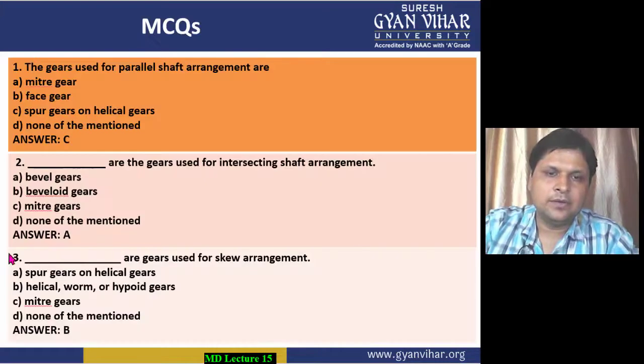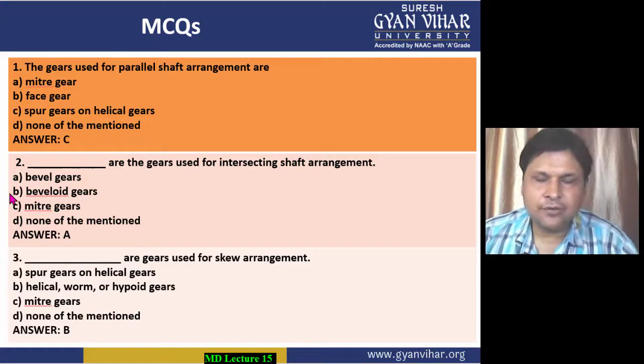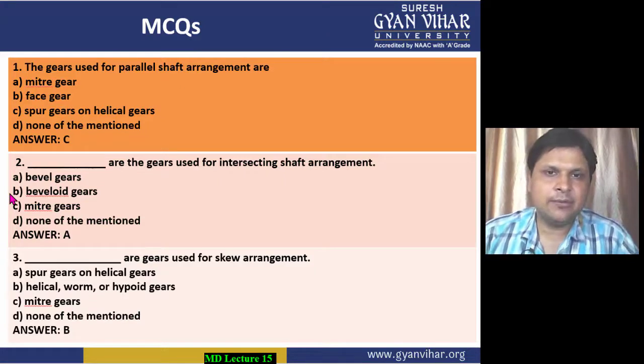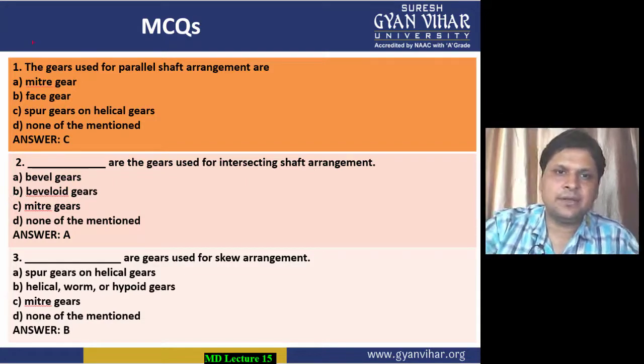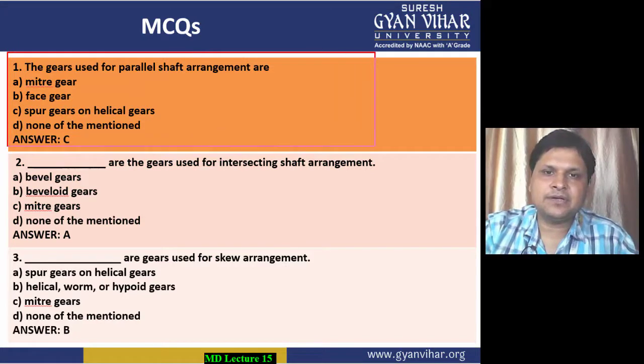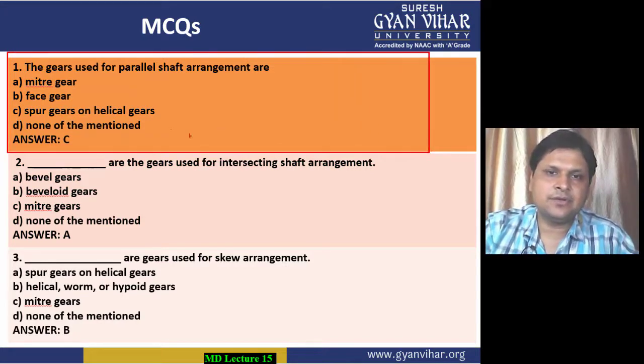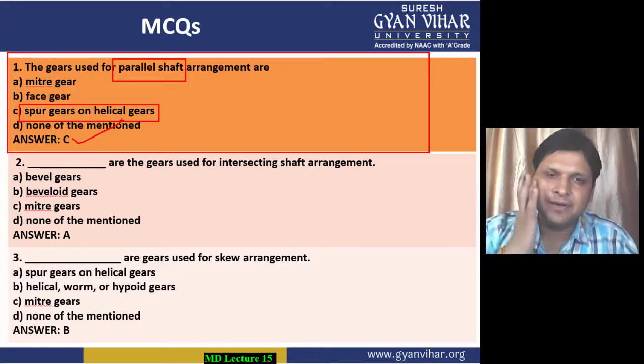All right, so these were all the types of gears. I have explained and elaborated each and every gear with you. Now we will solve some multiple choice questions. First, a multiple choice question. The gears used for parallel shaft arrangement are, now which is used for parallel shaft arrangement? We all know that spur gears and helical gears are used for transmitting power between parallel shafts.